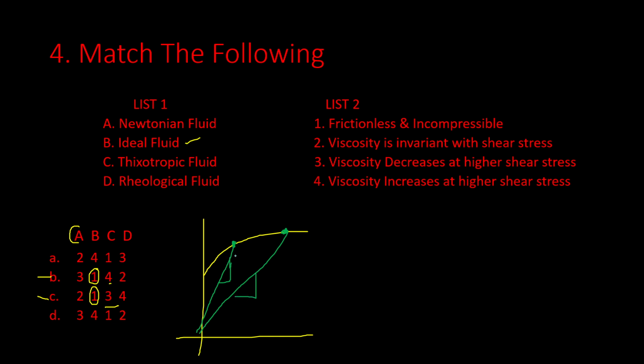So we can see as the shear stress is increasing, the slope is decreasing. That means viscosity is decreasing. Hence, for thixotropic fluid, viscosity decreases at higher shear stress. So corresponding to C, the option will be 3, and hence the correct answer is C.